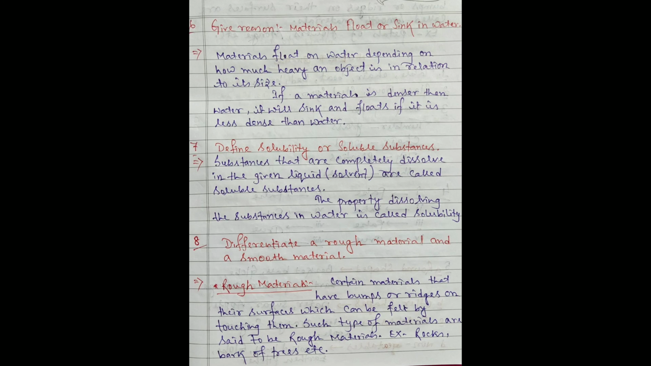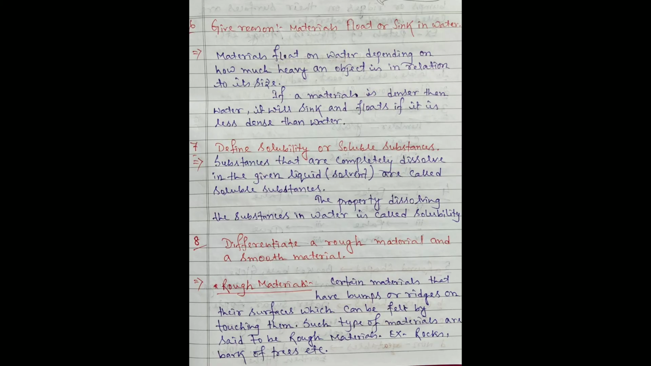Next question 7. Define solubility or soluble substances. Substances that are completely dissolved in the given liquid, liquid means solvent, are called soluble substances. The property of dissolving the substances in water is called solubility.